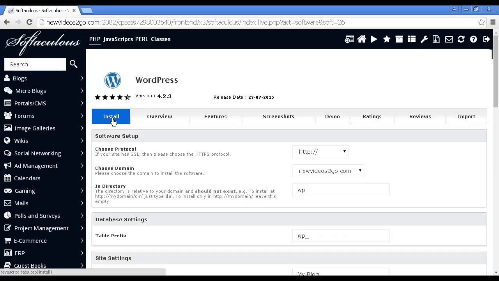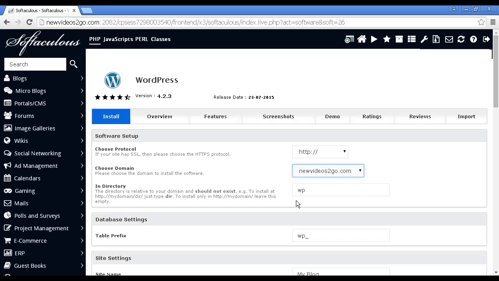And you can see all the information to set the site up. You can choose your protocol, either HTTP or HTTPS if you have a SSL. You can choose the domain. Normally, there'll only be one domain on this drop-down menu. If you have a subdomain attached to your account, it'll give you the opportunity to install it in the subdomain or the add-on domain. Then you have the directory you want it installed in.